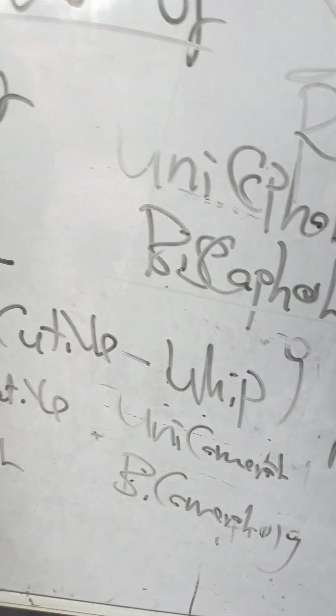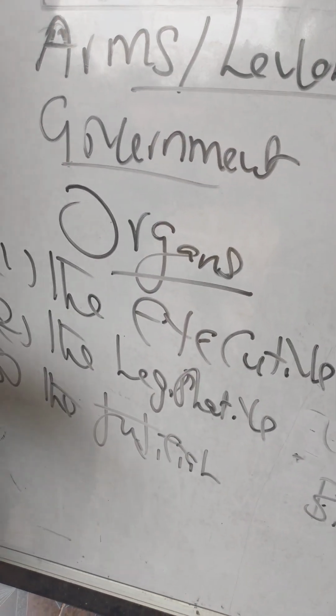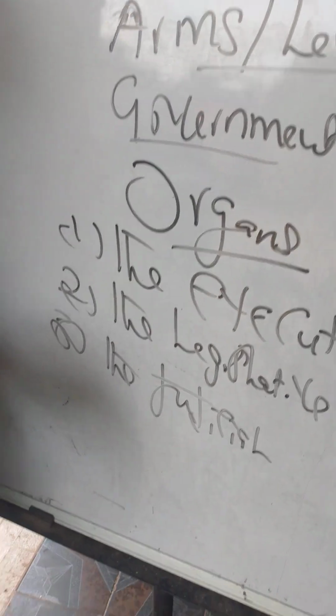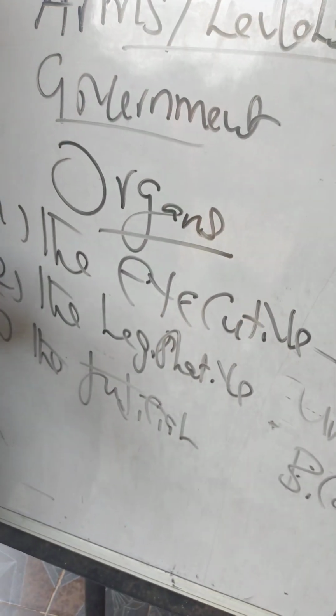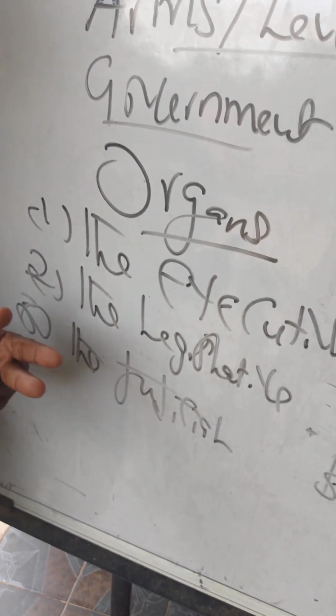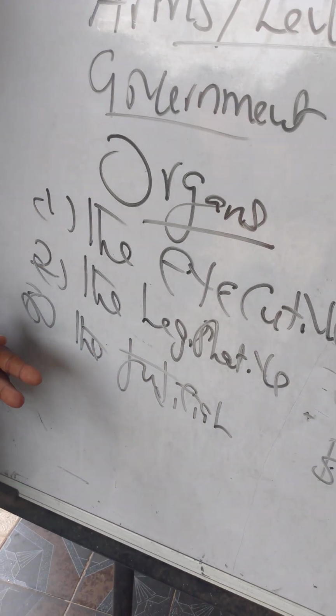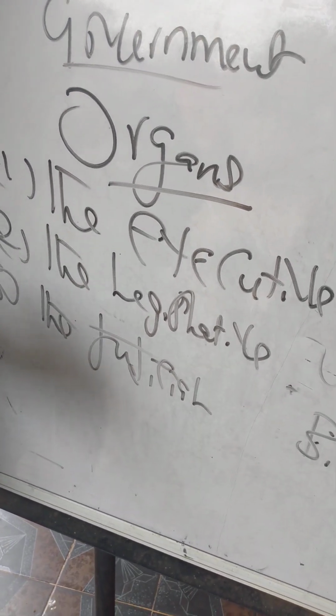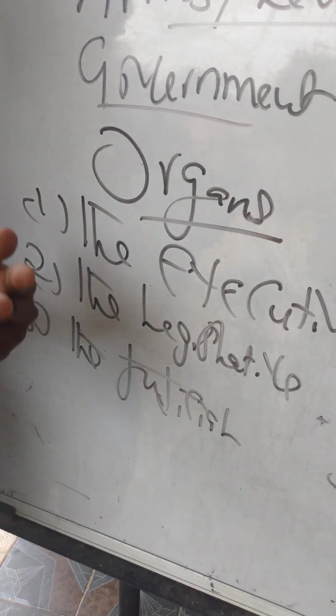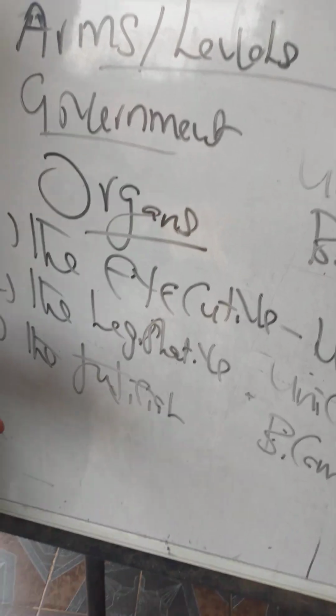Now we have the judicial arm of government. What is the judicial arm of government? The judicial arm of government is that arm of government charged with the responsibility of interpreting the laws of the Constitution. They are known as the law interpreters. They interpret and apply the law when the need arises.